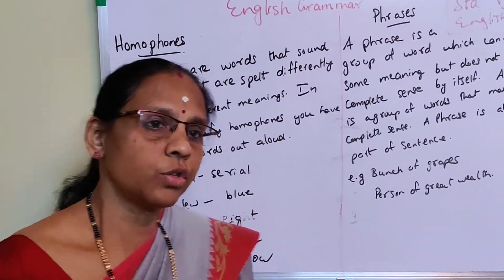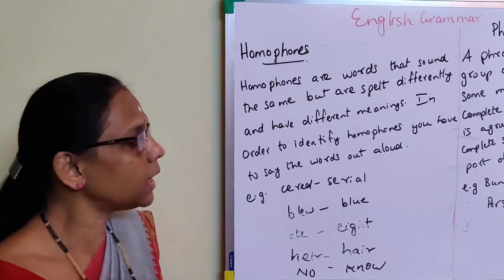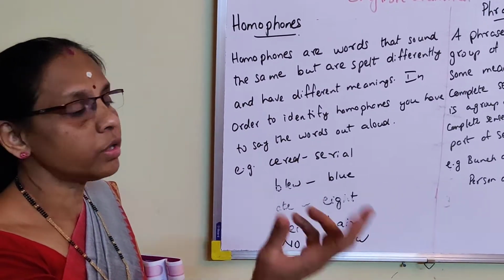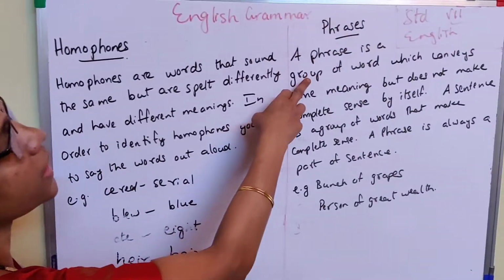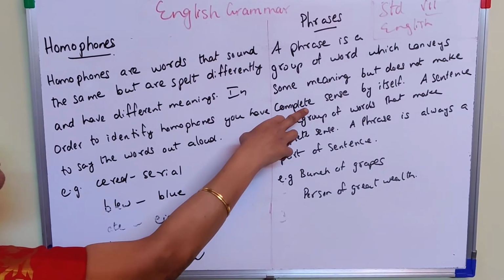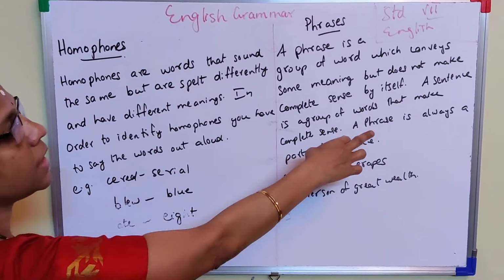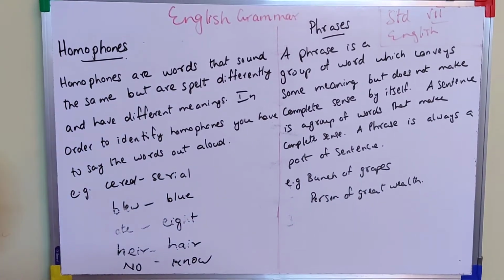So understood? See again, homophones are words that sound the same but have different meanings, and in order to understand whether it is a homophone, you should say it loudly. Examples are given here. In the same way, a phrase is a group of words which conveys some meaning but does not have complete sense. Then a group of words that makes complete sense is a sentence. A phrase is always a part of a sentence. An example is given here. Understood?